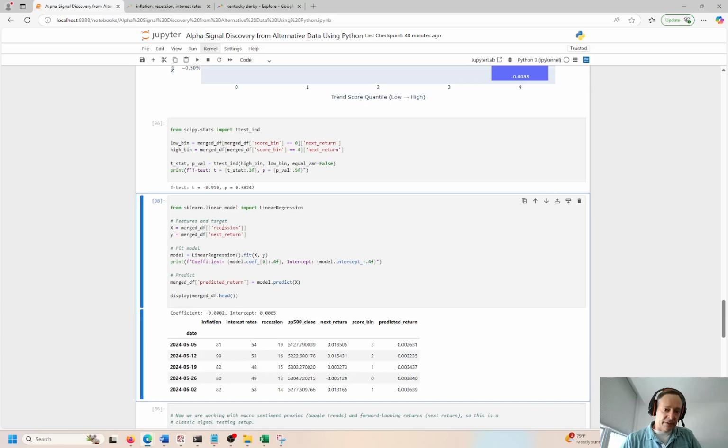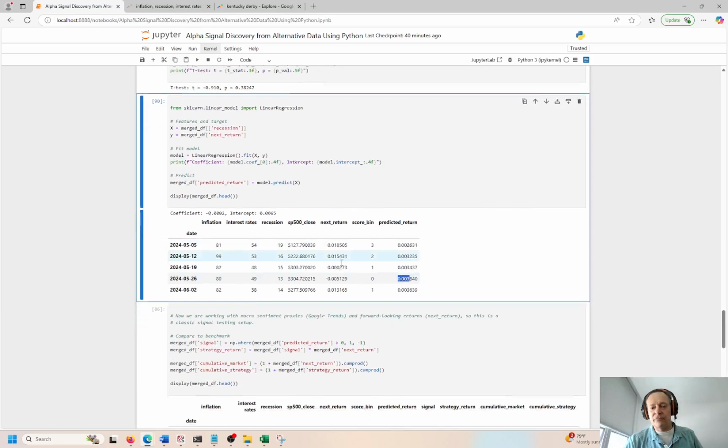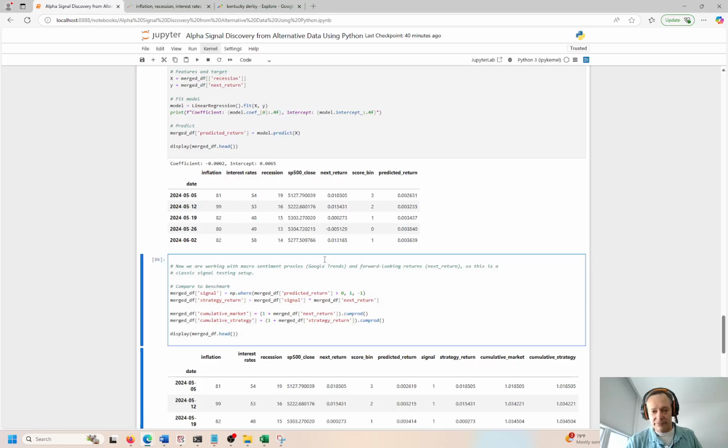Can I predict, based on recession, the next return of the S&P 500, and their predicted returns right here are all pretty low. So it's really no useful value between this, right? So this is kind of not generating any alpha signals that we can use to do our trading on, right? But now we're working with a macro sentiment proxy.